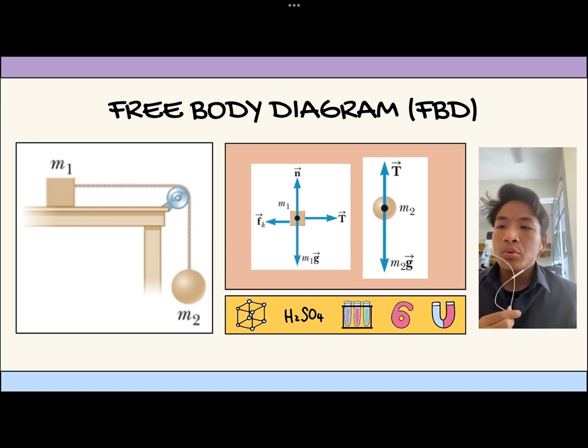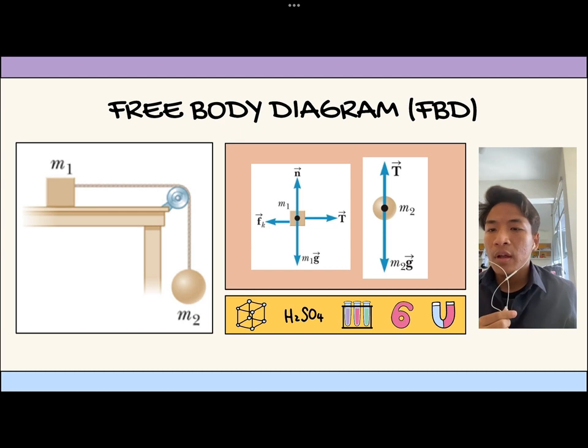For M2, the forces come in the y direction only because the object is hanging. So we only have tension and weight acting on the object. Note that the tension on M2 is equal to the tension on M1.